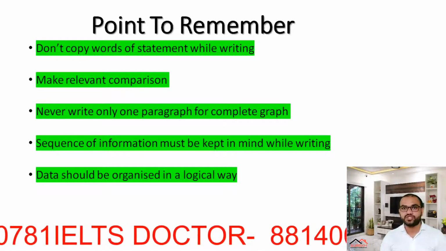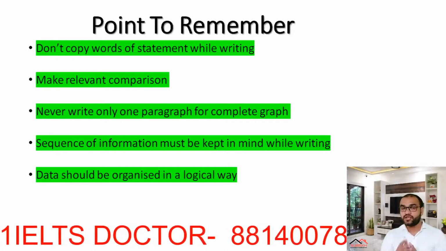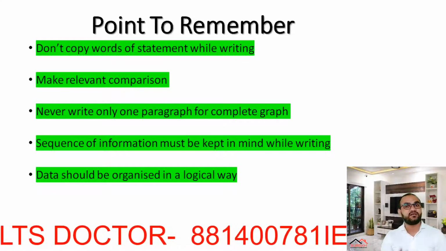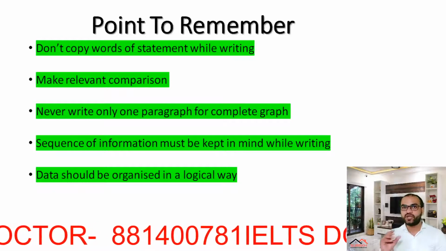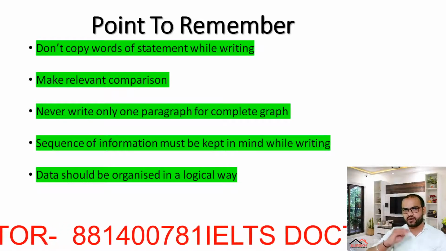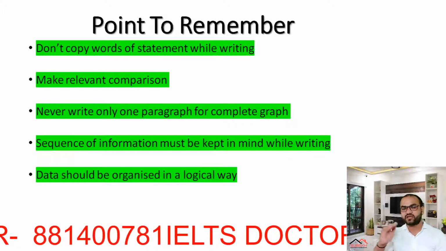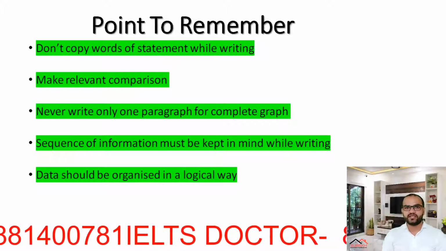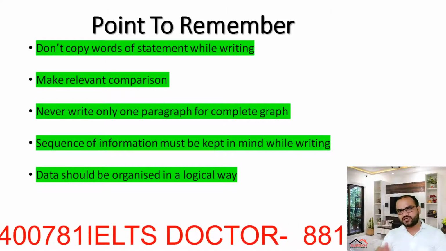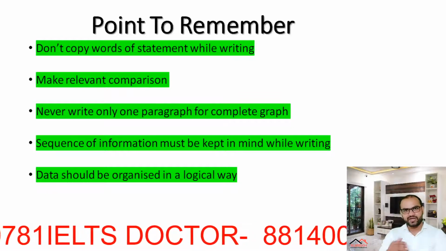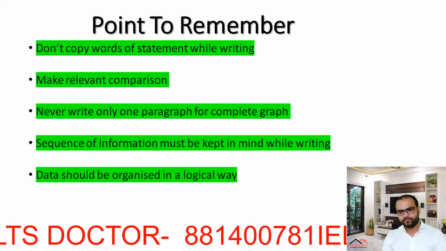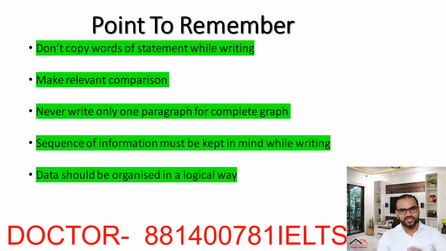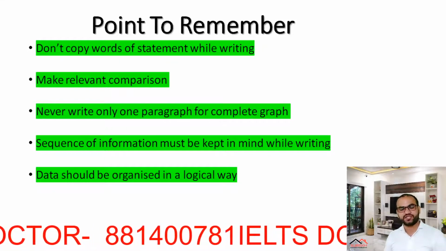So the logical way to write your graph is to organize it logically. After 37%, you need to find the next lowest number, which is 35%, so write 35%, then 26%. So logical paragraphing or logical organization is very important.